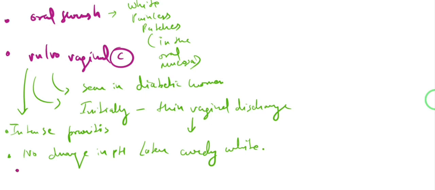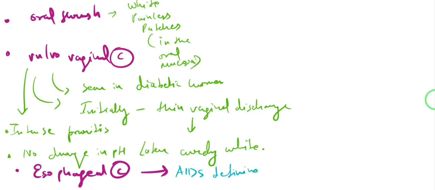We also see in mucosal candidiasis esophageal candidiasis. Now, if you're seeing esophageal candidiasis, the next test you're going to perform in your patient is your HIV test, because esophageal candidiasis is an AIDS defining illness, right? Like we saw in Histoplasma capsulatum as well, histoplasmosis was also an AIDS defining illness. Like that, this esophageal candidiasis is also an AIDS defining illness. And if you're seeing this in your patient, the next thing you are going to check is their HIV status, right?